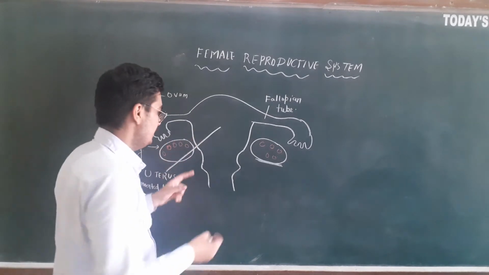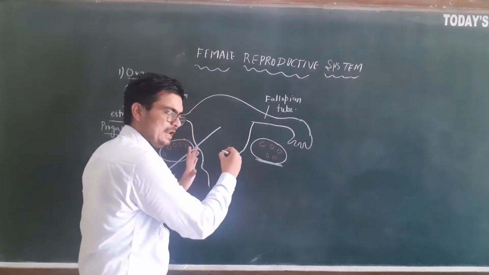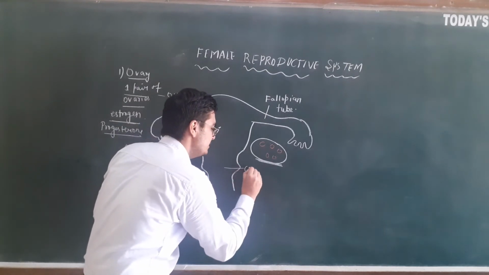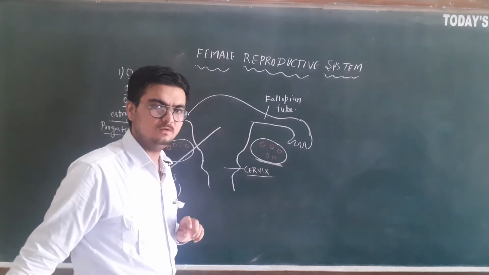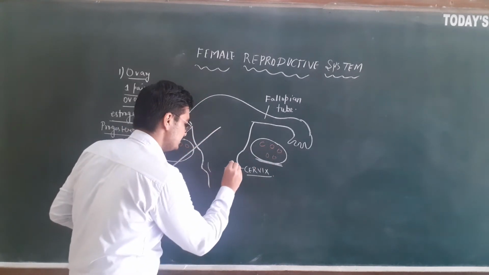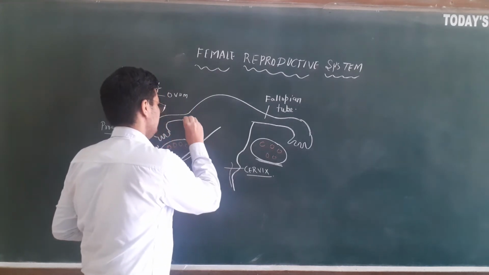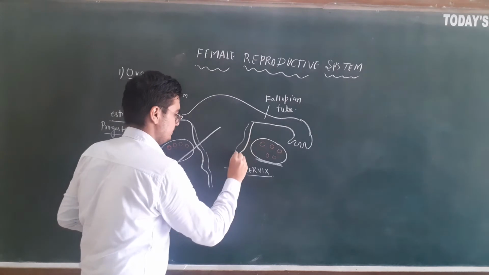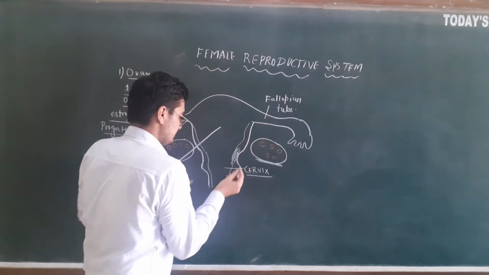This is the uterus. Now the narrow end of the uterus is known as the cervix. The lower narrow end of the uterus is known as the cervix. This is the cervix. Let us make a double wall here like this. This is the cervix part.